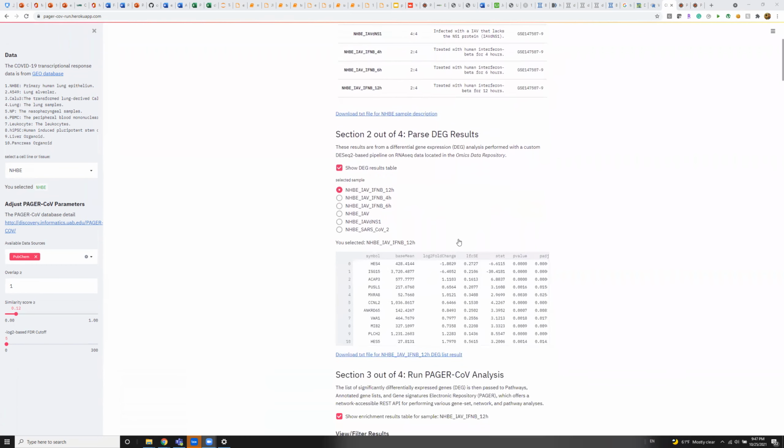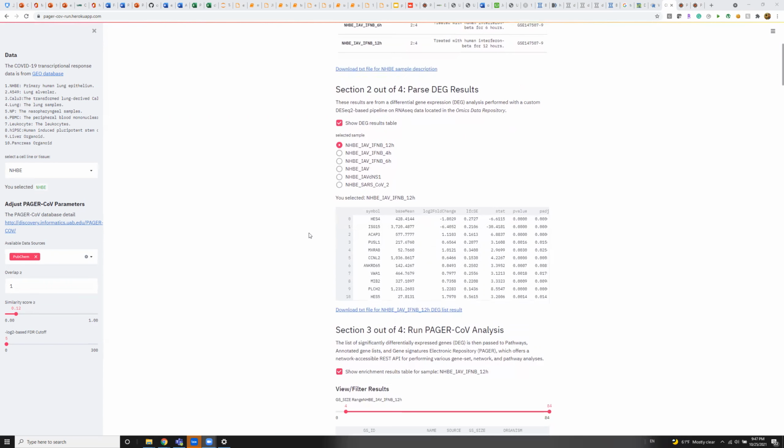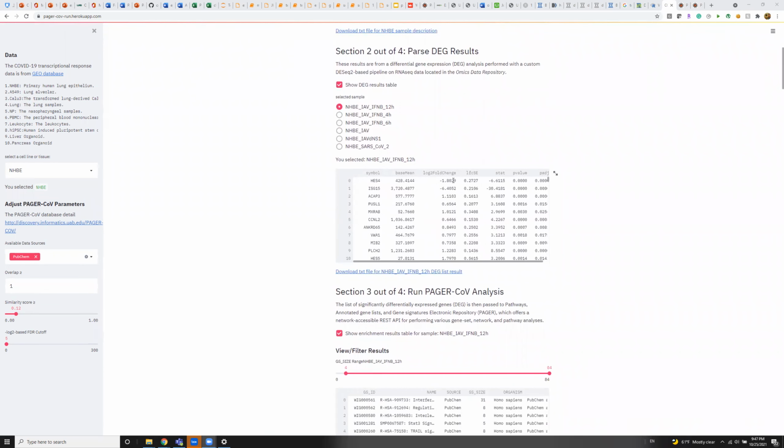Section 2 will provide you the differentially expressed genes list, and accordingly you can just change the sample to see those differentially expressed genes with the expression values, log fold change, p-value, and so on.